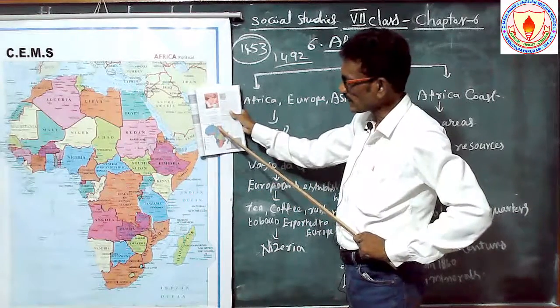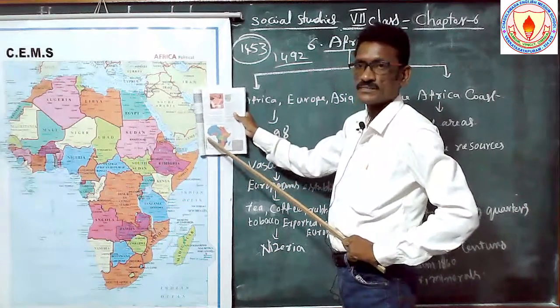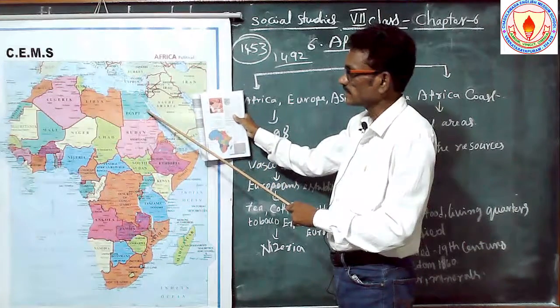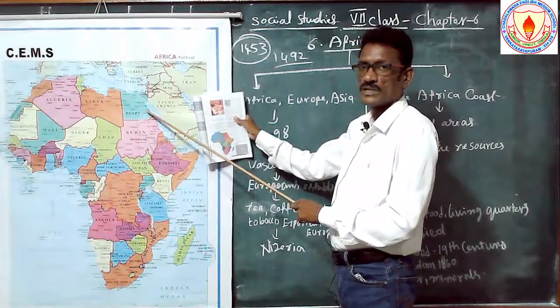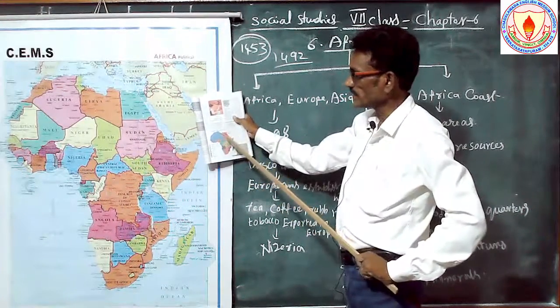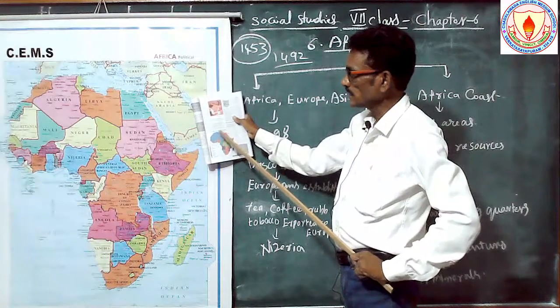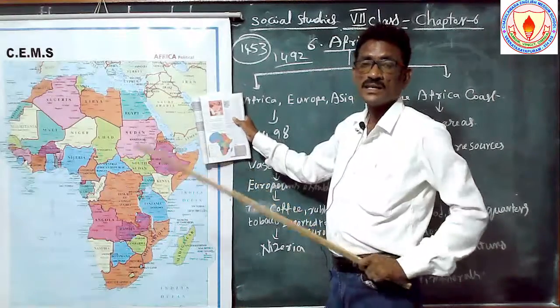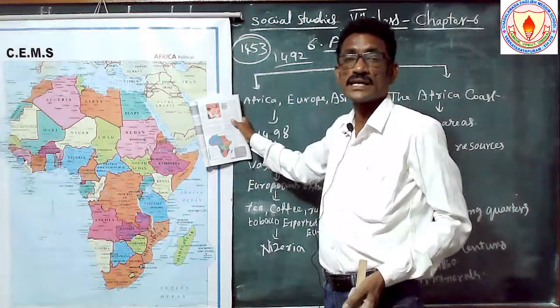And what is the orange color here? Britain. The orange color countries are occupied by Britain. Egypt also has the orange color, and Sudan also. See which countries are located here? Egypt and Sudan, and Libya is also located there, but Libya has a different color. Libya has the green color.